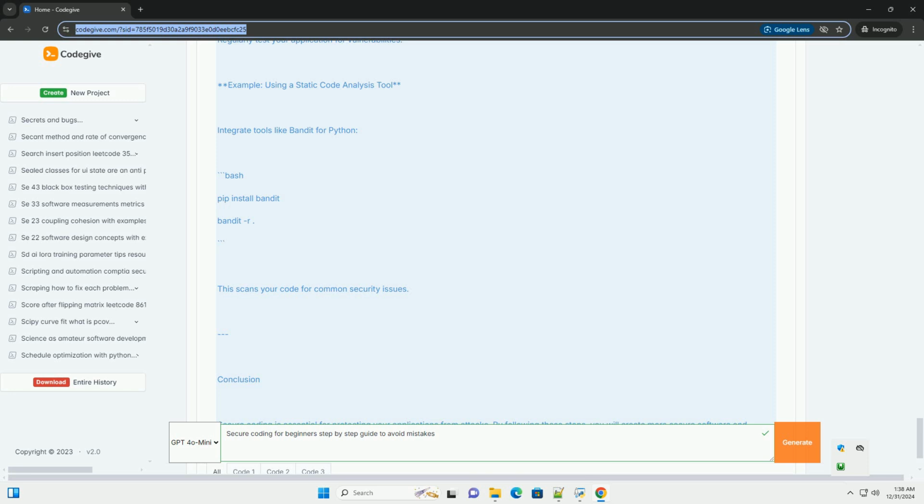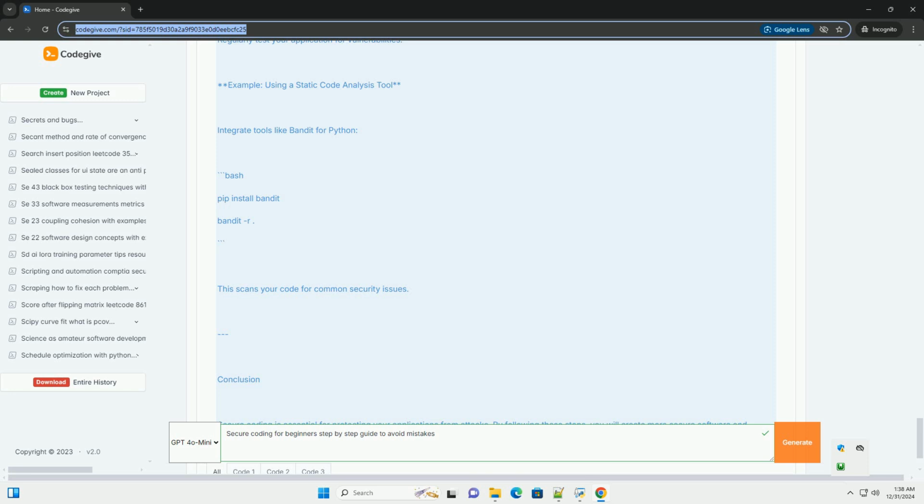Step 6, regularly update dependencies. Keep your libraries and dependencies up to date to avoid known vulnerabilities. Example, using pip to check for outdated packages. Bash: pip list --outdated. You can update packages with pip install --upgrade package_name.